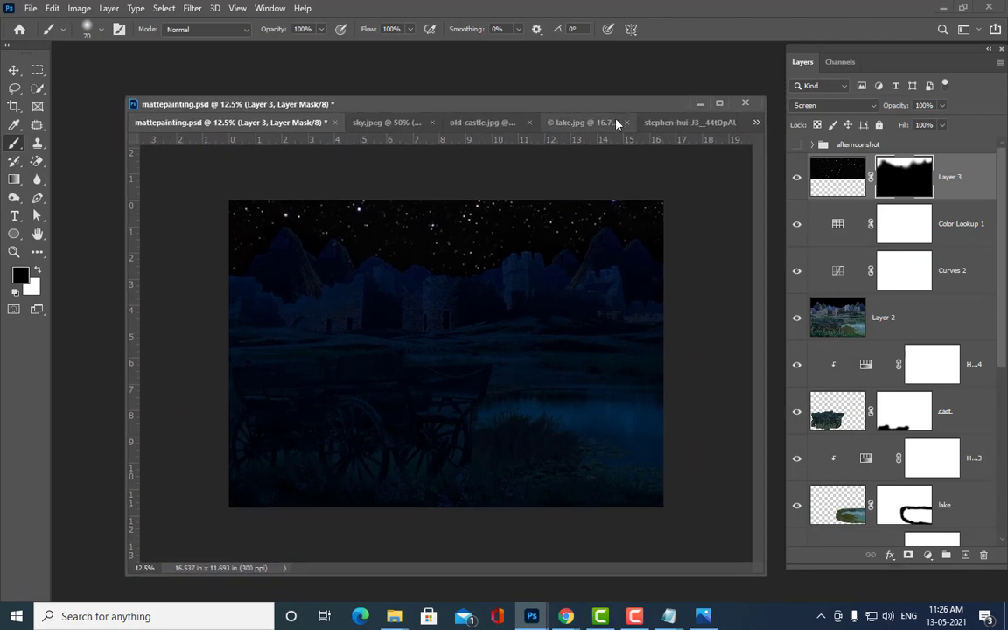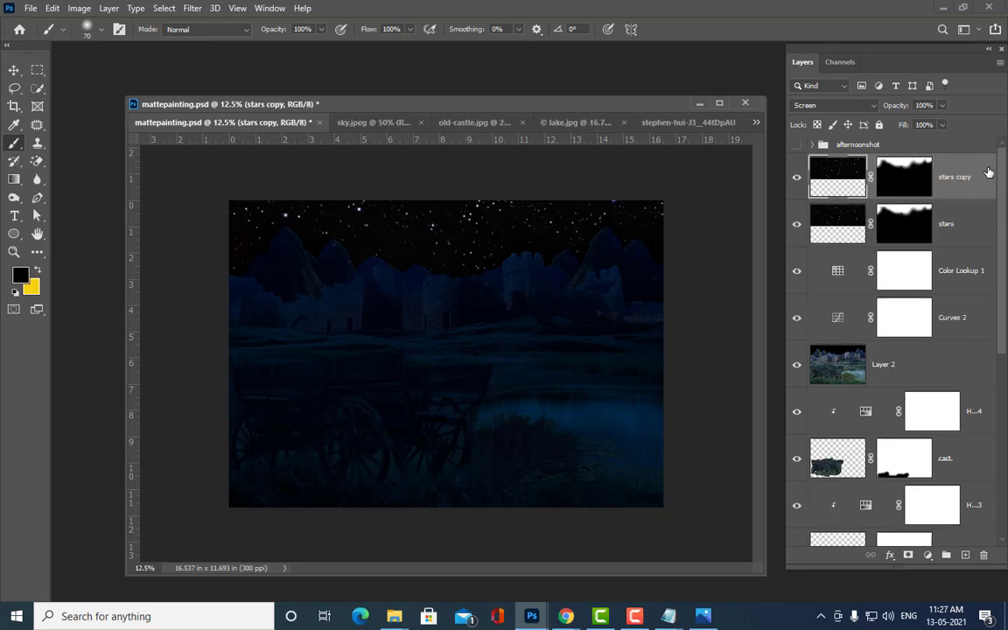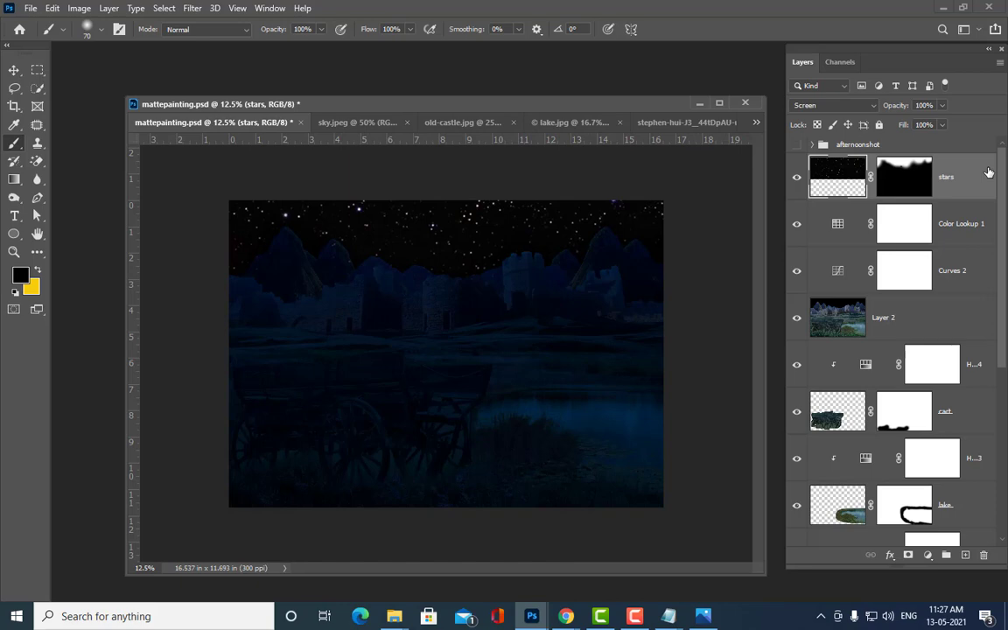So now once we have the stars, if you want the stars to be brighter, you can duplicate this layer. You can give it the name stars, and then you can duplicate. See, Control J. Now the stars are brighter. In case you want more brightness, but actually I don't think we need more brightness.